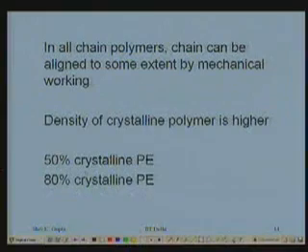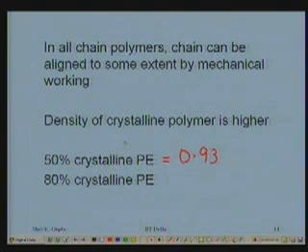So, what we find is in polyethylene, when I take a 50% crystalline polyethylene, its specific gravity is 0.93, and when it is 80%, it is 0.98. There is a linear variation of density with the percent crystallinity.